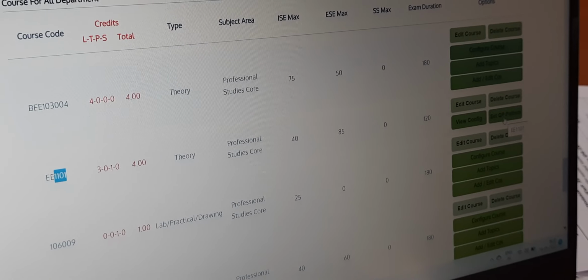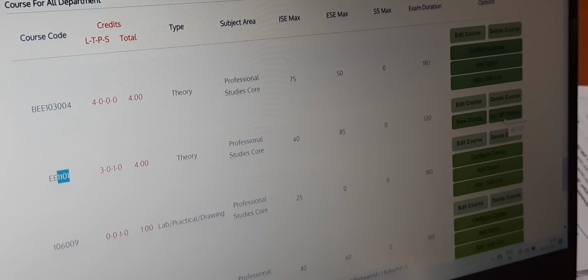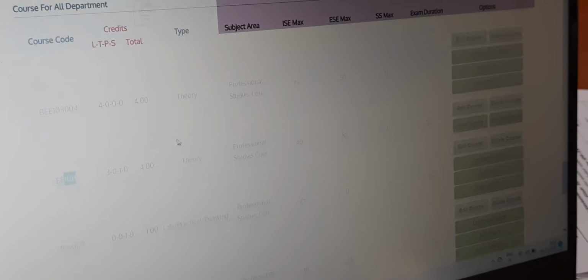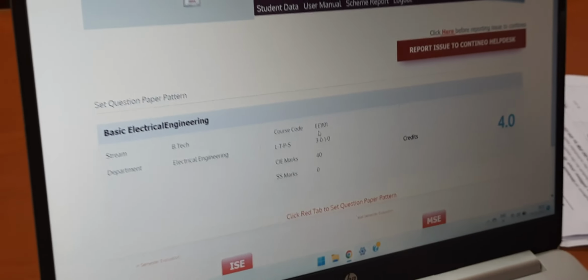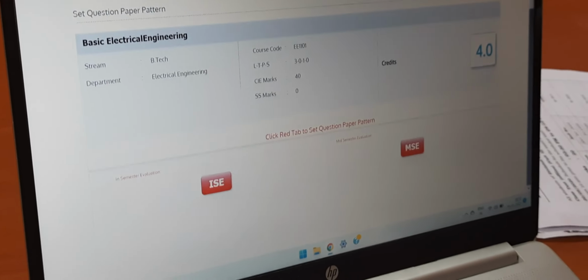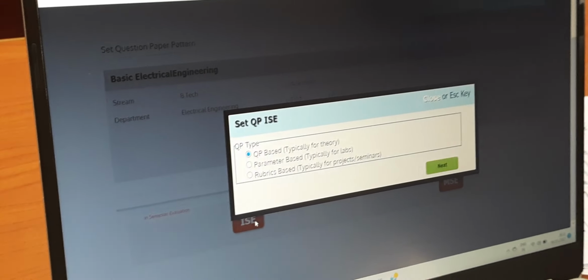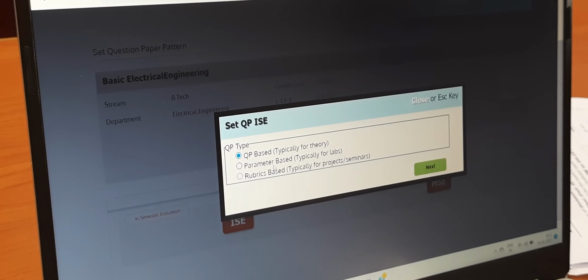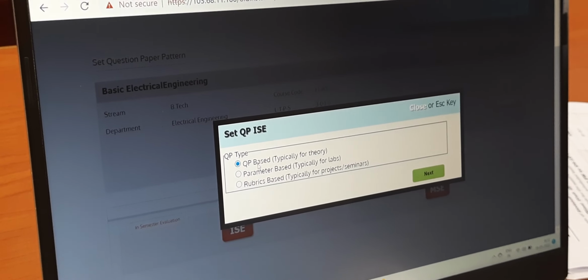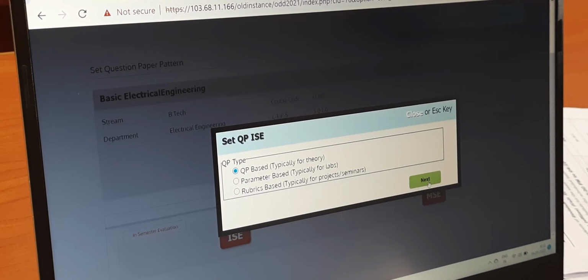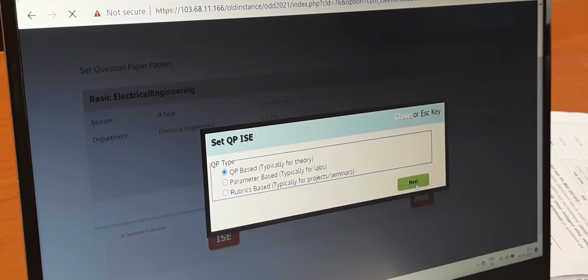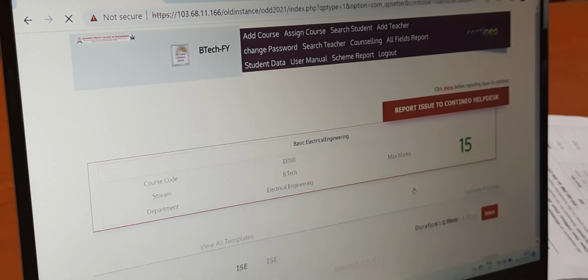So you have to click on set QP pattern. Make sure you have entered your correct subject code, that is EE1101. Okay. Now I am creating the question paper under ISE. It will ask whether this ISE is QP based, parametric based or rubrics based. Everyone of us has the same, that is QP based. So I am just clicking on QP based and selecting next.